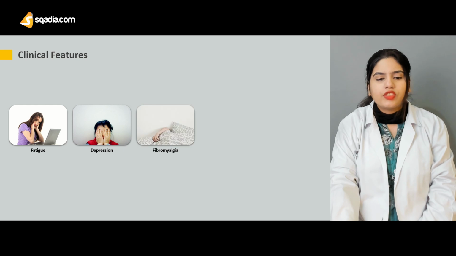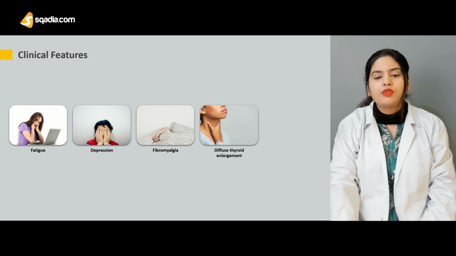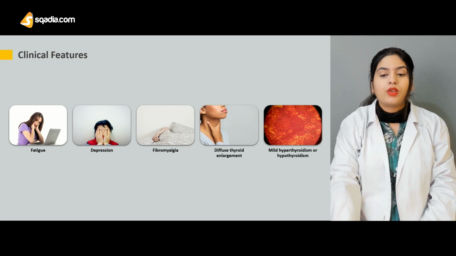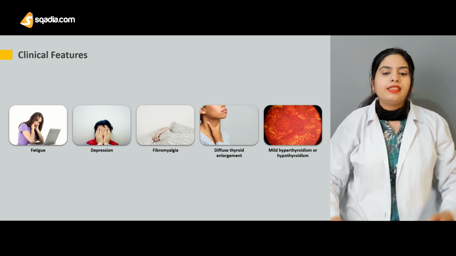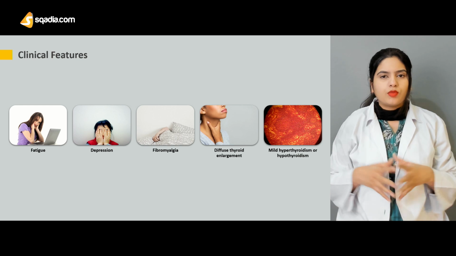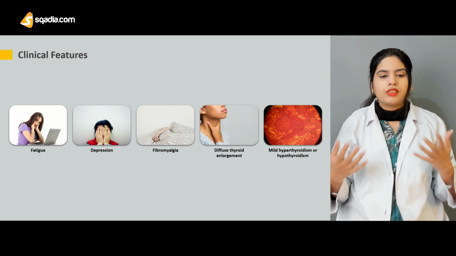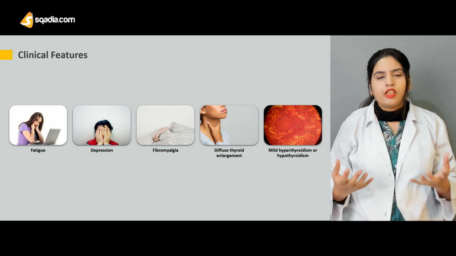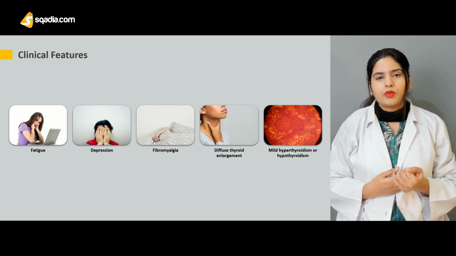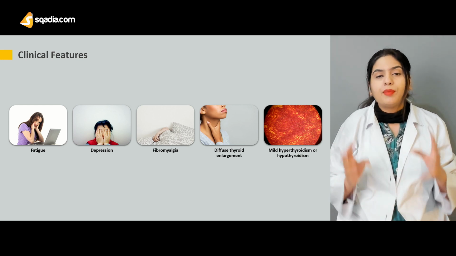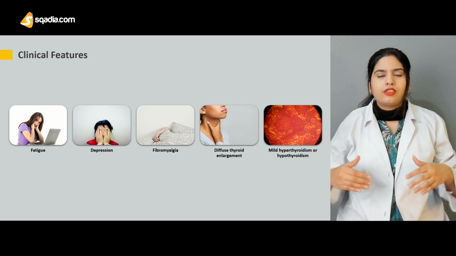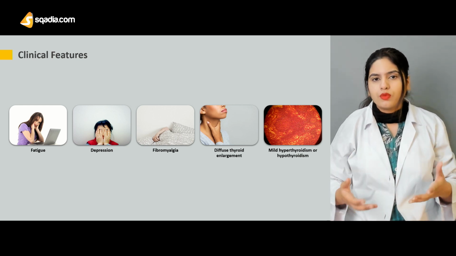However, the symptoms of Hashimoto's thyroiditis are almost random and not specific. The patient may suffer from fatigue, depression, fibromyalgia, that is the pain of the muscle fibers, and then diffuse thyroid enlargement and mild hyperthyroidism or hypothyroidism. You can see that all of these symptoms, the fatigue, depression, fibromyalgia, and diffuse enlargement of the thyroid gland, can be observed in a hypothyroidism patient. And there can be mild hyperthyroidism as well, as I told you, at the start of the disease or when there is just the production of autoantibodies.